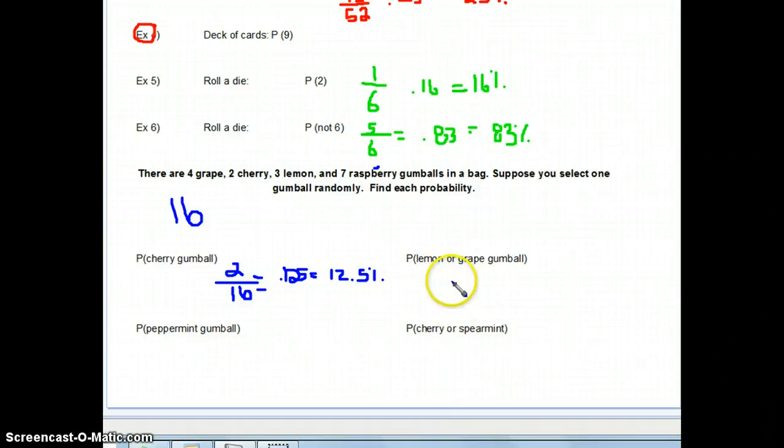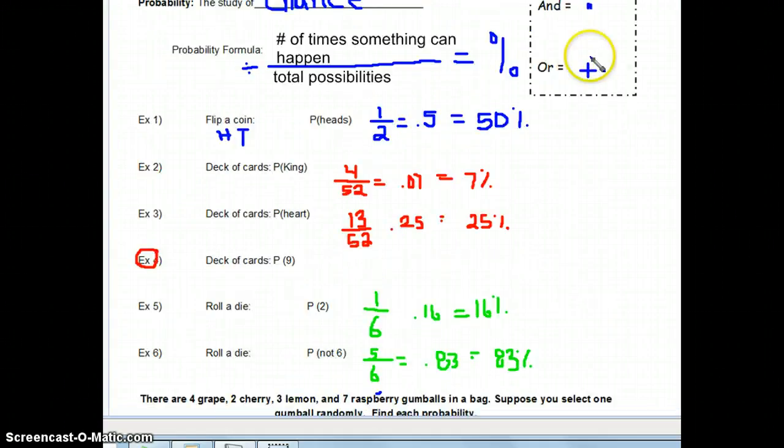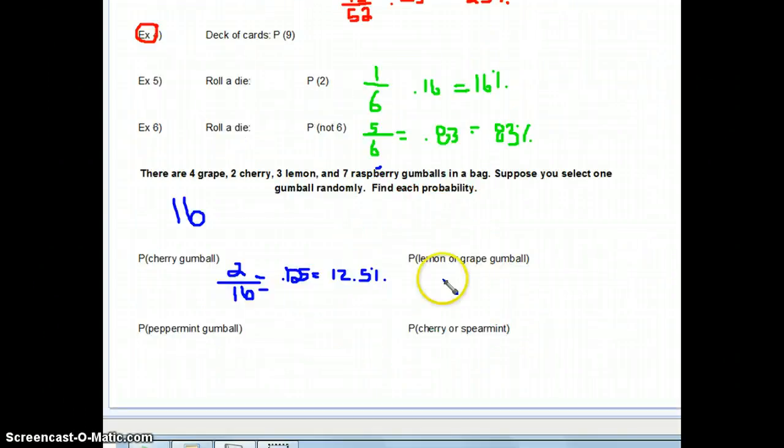So now we see this key word I was talking to you about at the beginning of your notes. Remember, whenever you see the word or, you're going to add. So we have, what is the probability of getting a lemon or a grape? We're going to start by writing the probability of just the lemon. So there are 16 total. How many lemons? There's 3 lemons. Okay. Or means to add. And then we're going to figure out the probability of a grape. So there are 4 grape out of still a total of 16. All right. We're going to add those up.